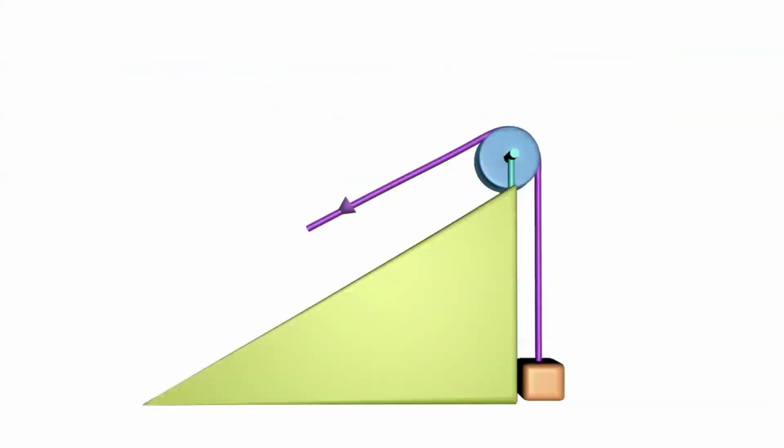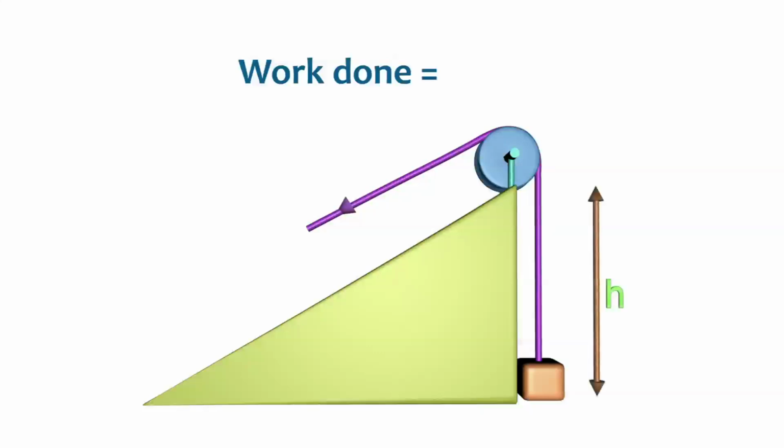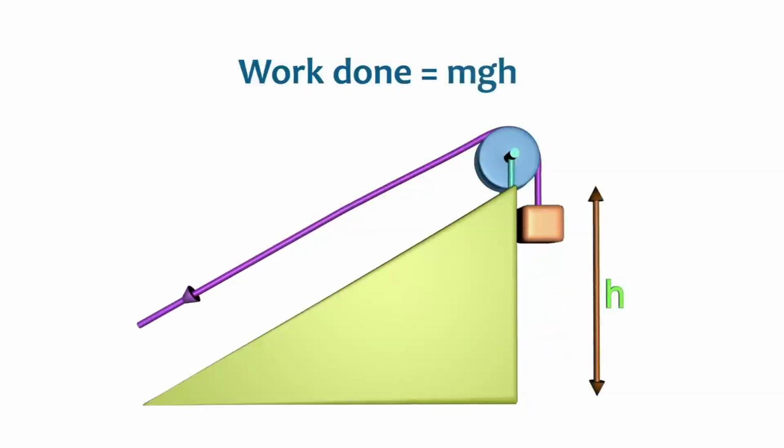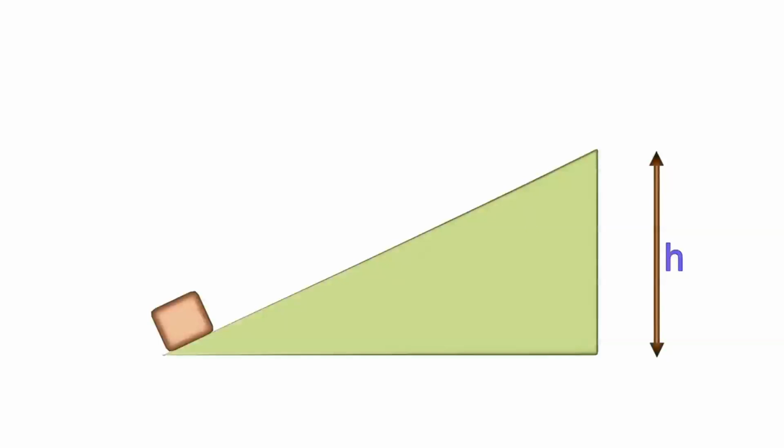Now we take this example. The work done to lift the body to height h is mgh. Now we consider an object on an inclined plane. The plane is smooth, that is, no friction is there. In this case also, the work done in moving the body to the top of the inclined plane is mgh. When the body is on this inclined surface, the weight of the body, mg, is acting vertically down. This can be resolved into two components, mg cos theta and mg sin theta. Now mg sin theta is the force which makes the body slide down. To move this body, we have to apply a force equal to mg sin theta.